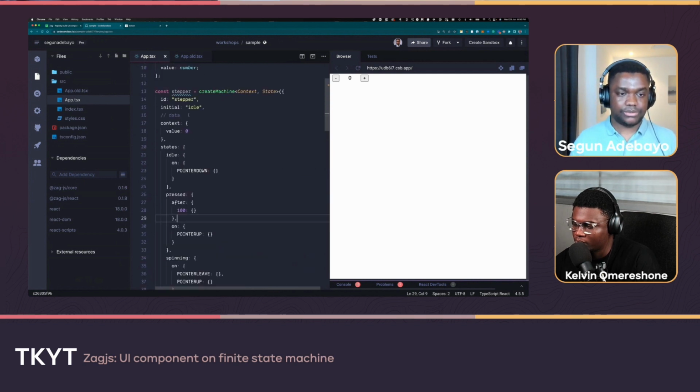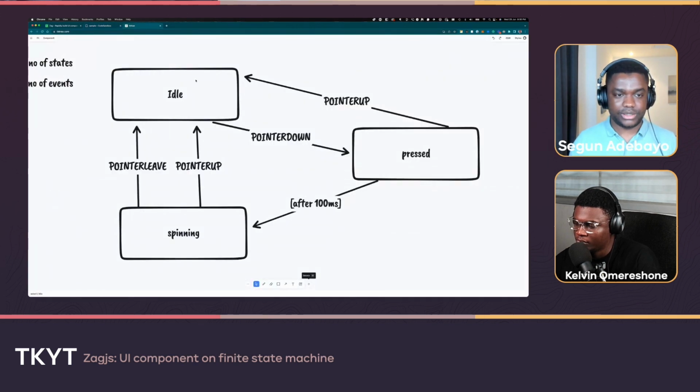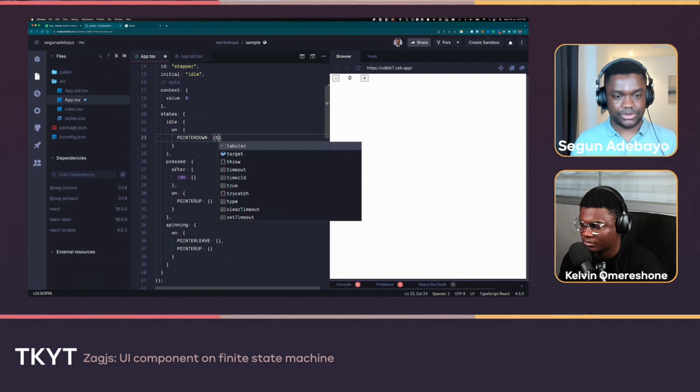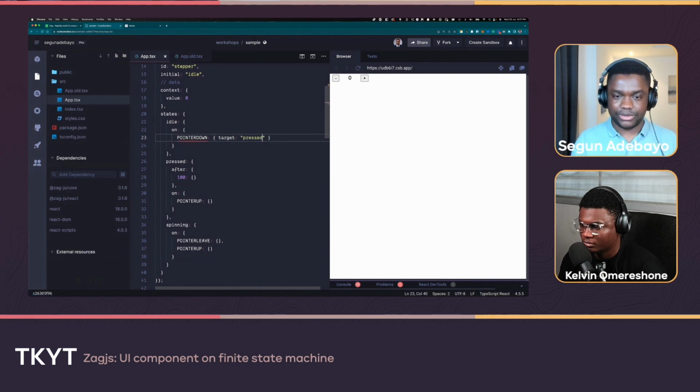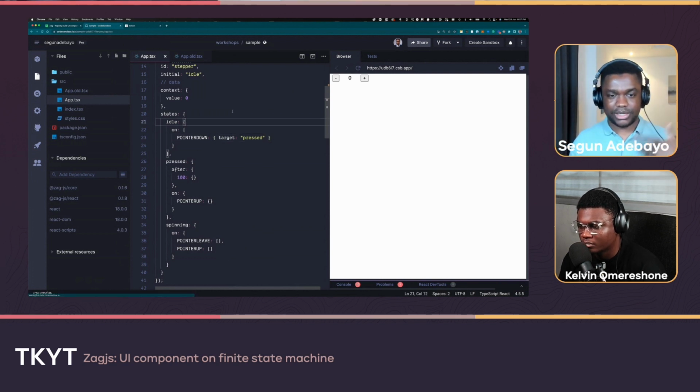All right, so the things that go into this object, let's look at it quickly. On pointer down, we said that in the idle state, when you send the pointer down event, we go into the press state. So let's just model that quickly. So idle state, pointer down. How do we go to the press state? We use a key called target, and we go to the press state. That's it. It means once I do this, I'm targeting the press state. I'm going to the press state.